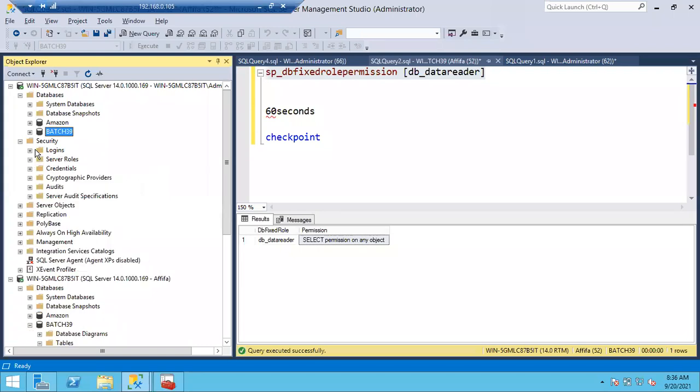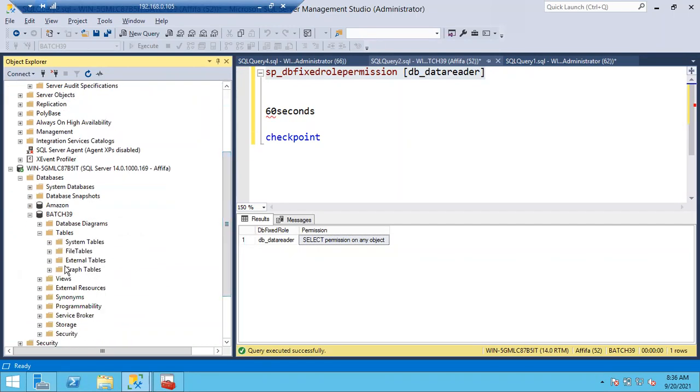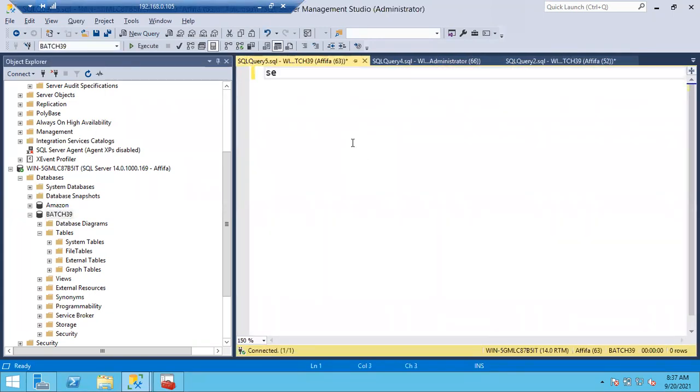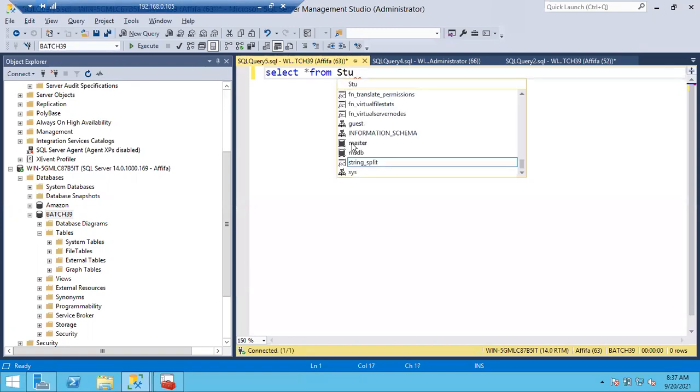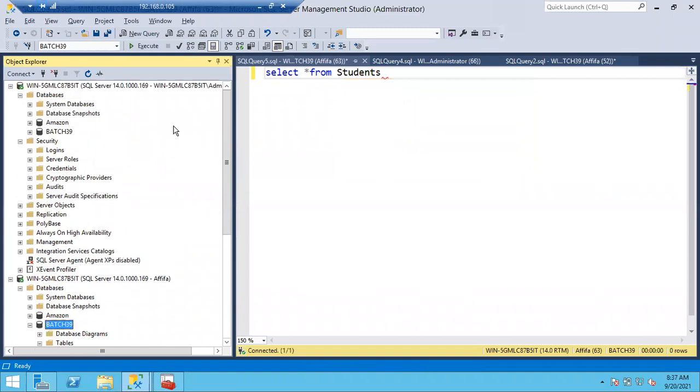Now Afifa cannot read the data. Yes, Afifa is a member of the BAS 39 database, but still Afifa cannot see the tables. How can she read them? You know the table name, so I'll run select star from, what is the table name? We have the student table in BAS 39, where BAS 39 is the database name.